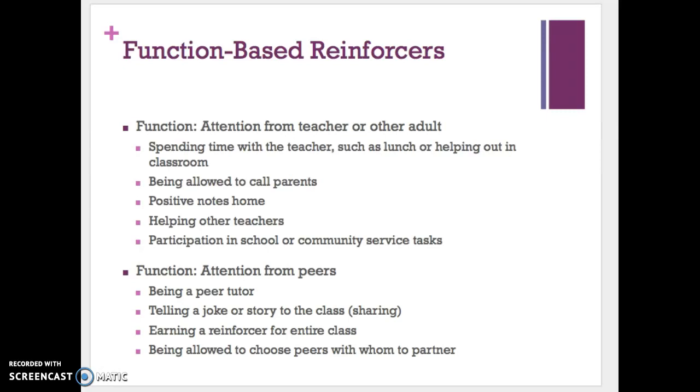If the function is attention from peers, you could have a reinforcer be being a peer tutor or being able to tell a joke or funny story to the class or sharing something, earning a reinforcer for the entire class, being allowed to choose peers with whom to partner.